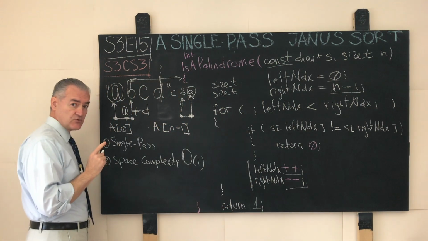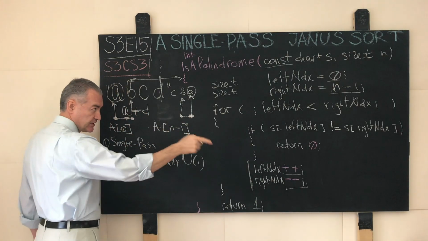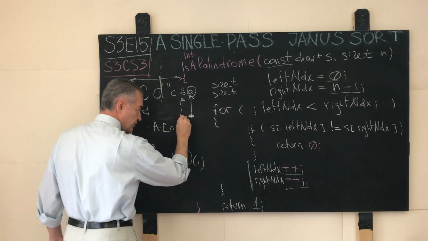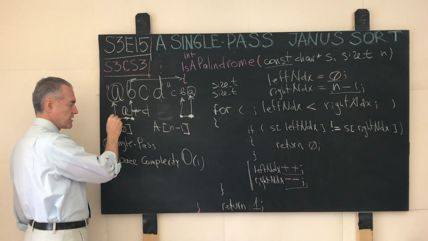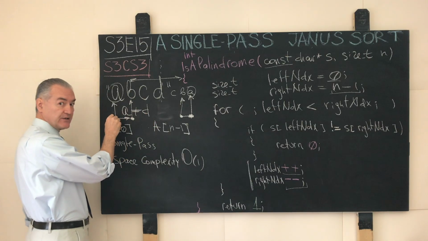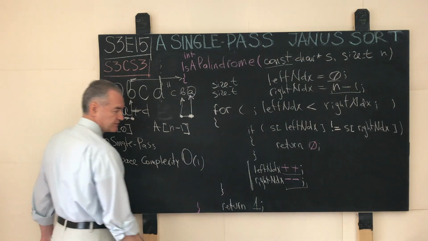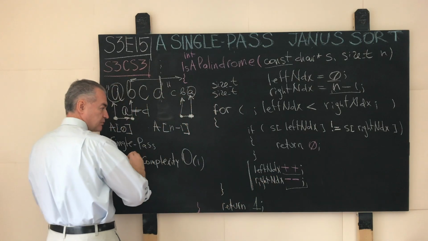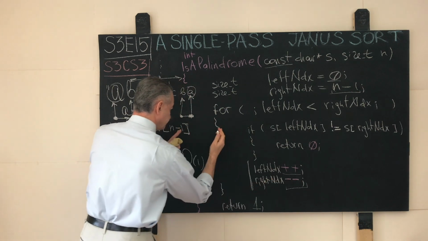The left runner steps rightward once towards the logical or perceived end of the string, and the right runner steps left once towards the logical or the perceived beginning of the string or of the input array. This is encoded with left index plus plus and with the right index minus minus.